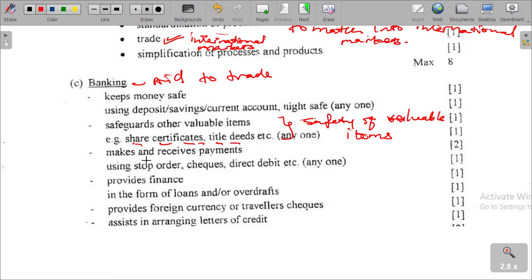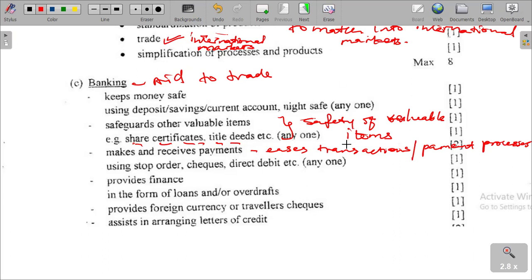Banking also makes and receives payments. It eases the payment process, eases transactions. I'm quite sure that you know what is called EFT, electronic fund transfer, where money can be paid.